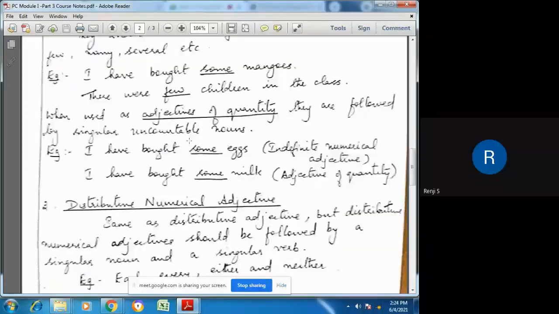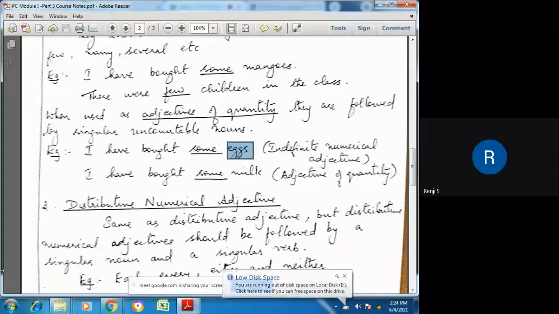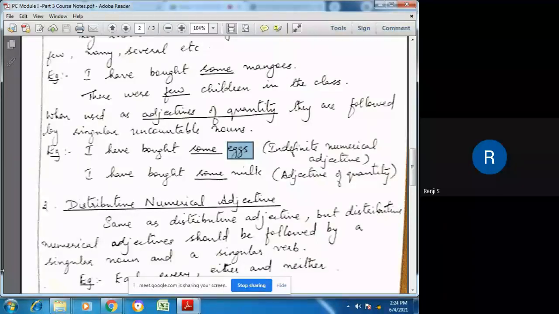But the difference is that when this indefinite adjective is followed by a countable noun, then it becomes an indefinite numerical adjective.